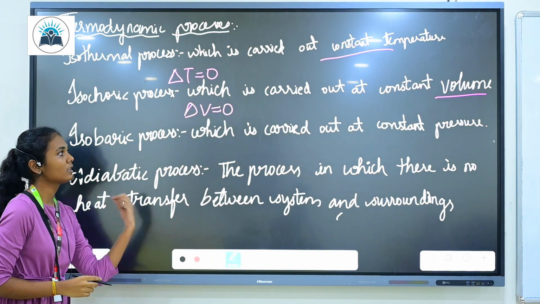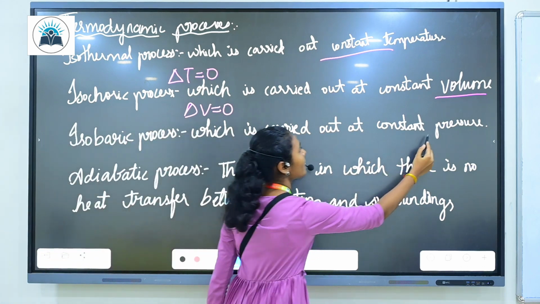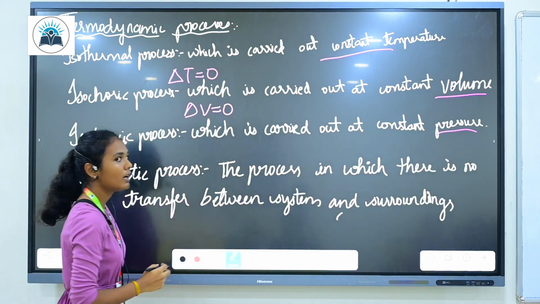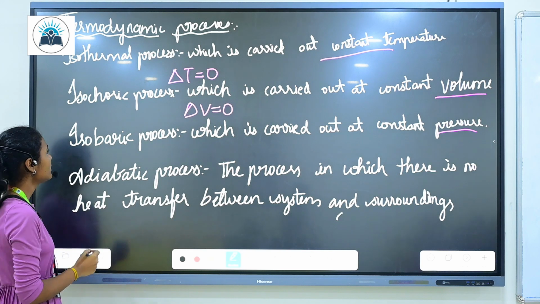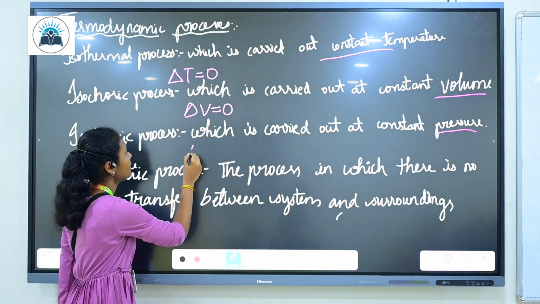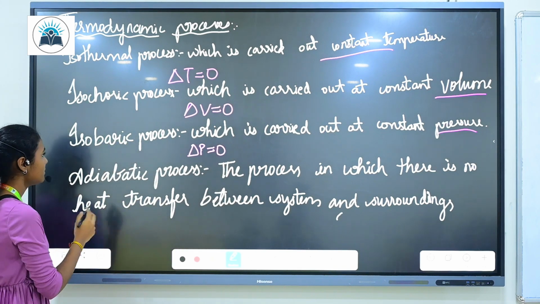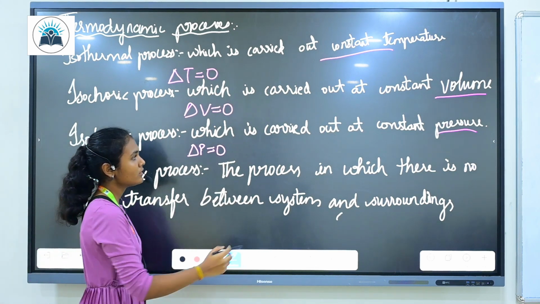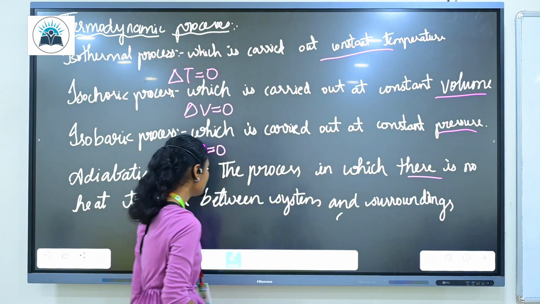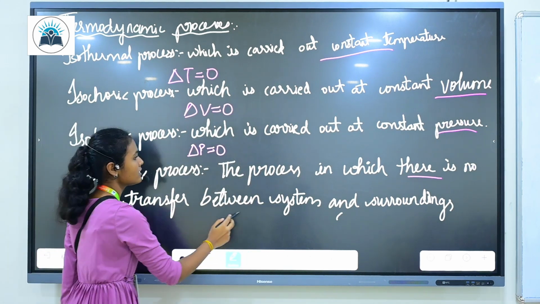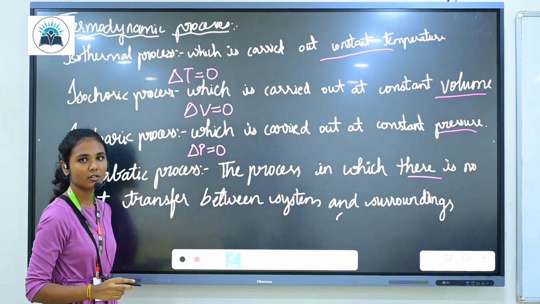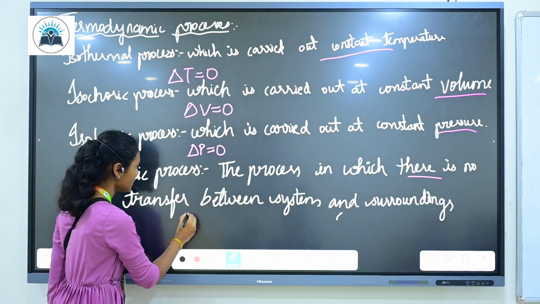Isobaric process. The process which is carried out at constant pressure is called isobaric process. So in isobaric process, delta P will be equal to 0. Adiabatic process, the process in which there is no heat transfer between system and surroundings, is called adiabatic process. So here delta Q will be equal to 0.